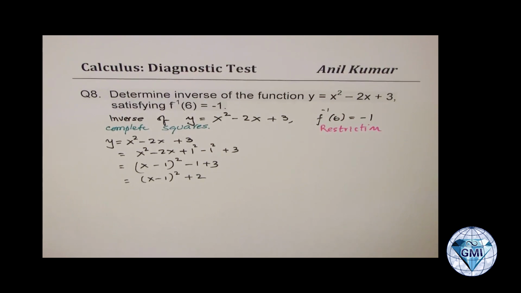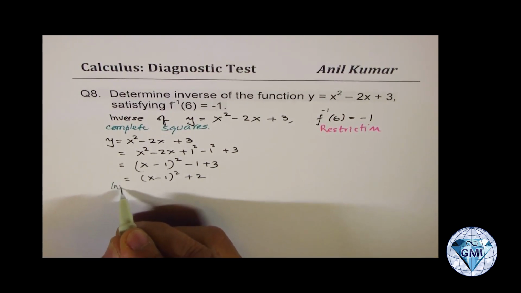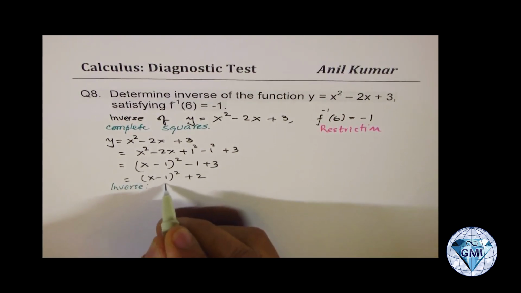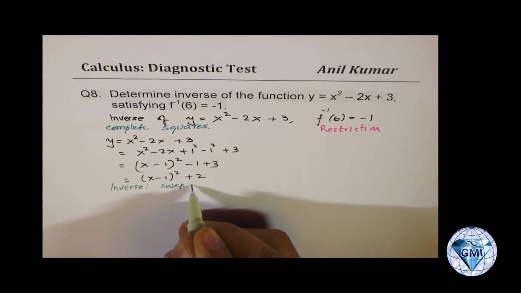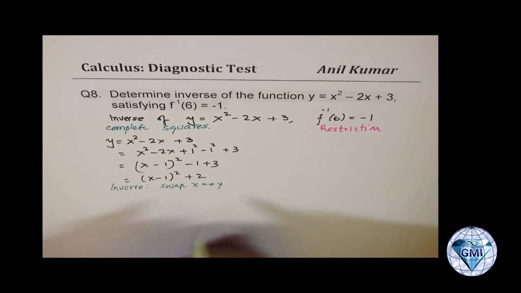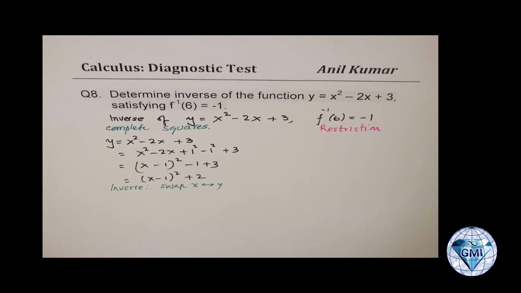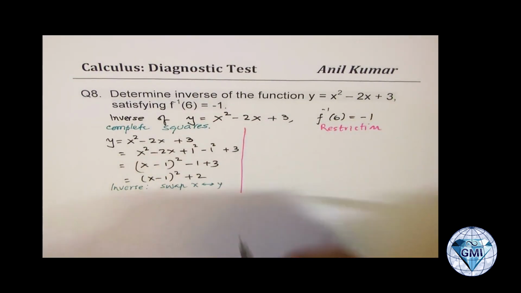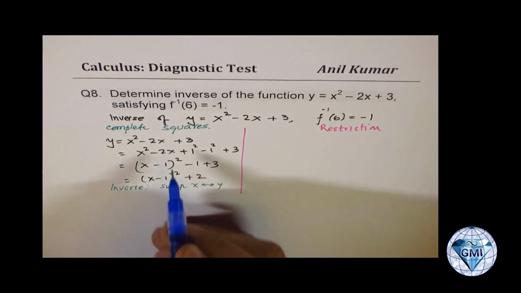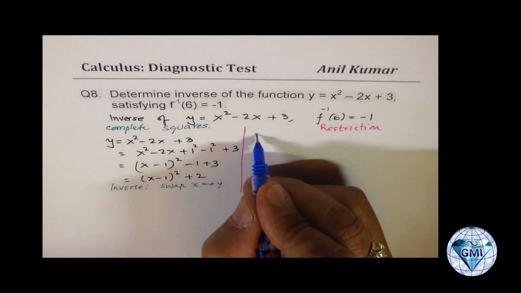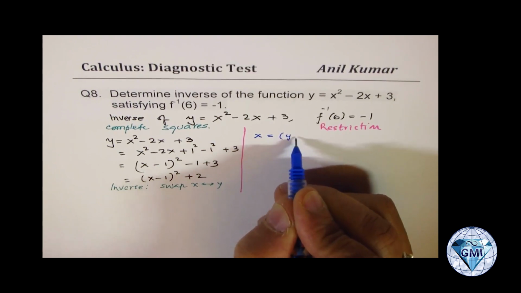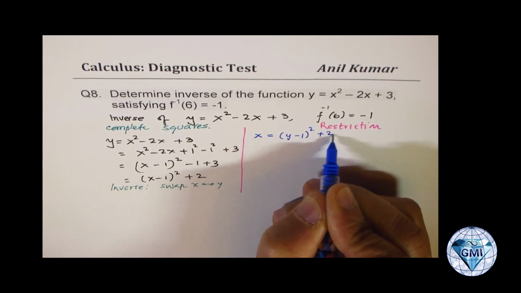Now to find inverse, what are we going to do? We need to swap x and y, correct? And then solve for y. So that's what we are going to do now. Let's do it here. So when you swap x and y, you get x equals y minus 1 whole square plus 2.